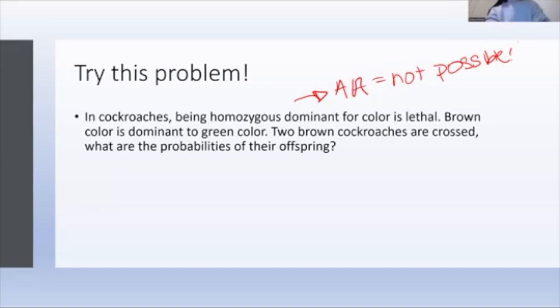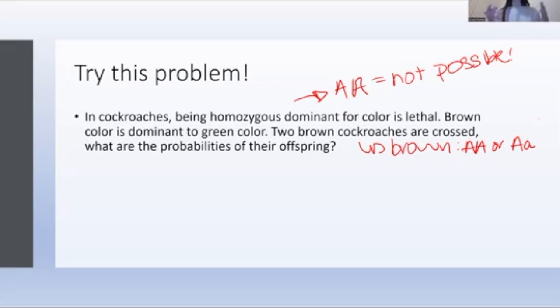Okay, let's look at our cross. We have two brown cockroaches crossed, and we know that brown is dominant to green. So usually whenever we're given the dominant phenotype, we know that there are two possibilities. Brown could usually come from big A, big A, or big A, little a. So ignore the fact this is lethal for a second. If you're just told brown and brown is dominant, you're like, okay, there are two genotypes.